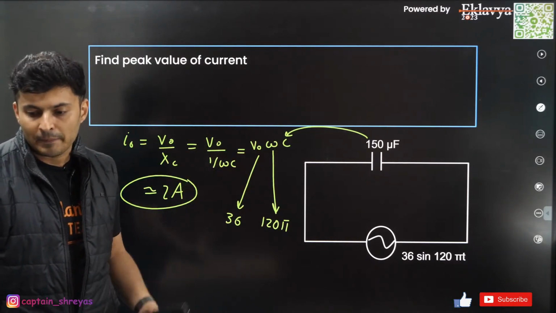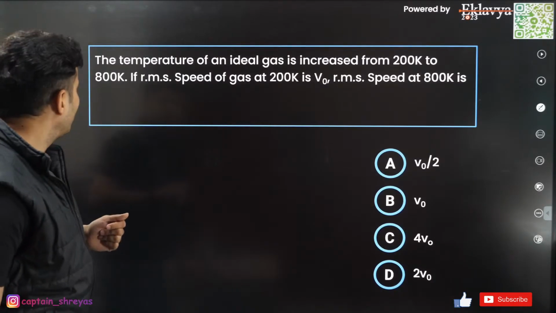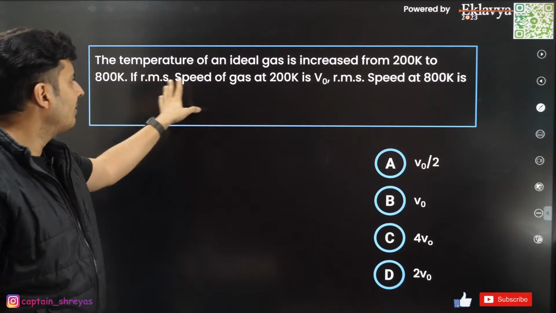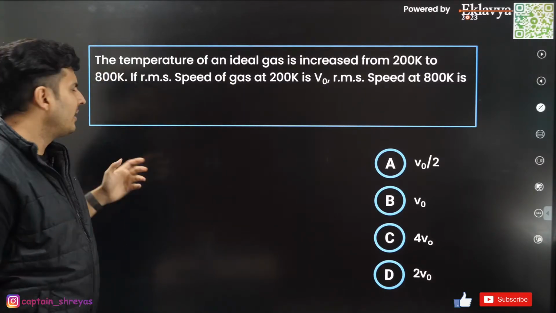So, anyways, moving on to the next one. The temperature of a gas increases from 200 to 800. RMS speed of the gas at 200 is V naught. RMS speed at 800 is how much?